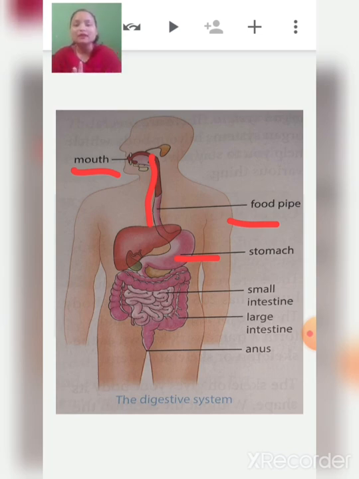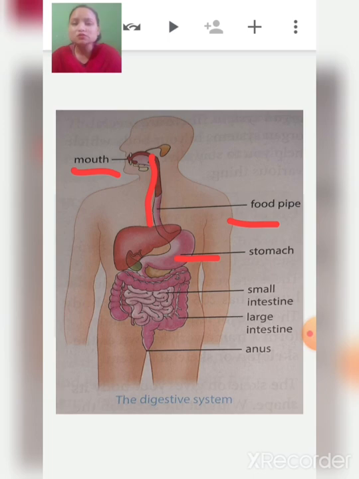What happens in a blending machine? When you put things in and blend it, all the things get mixed up. In the same way the stomach works. When the food reaches the stomach, digestive juices are there. The food gets mixed up with the digestive juices, it gets mashed up and it turns into a liquid form.